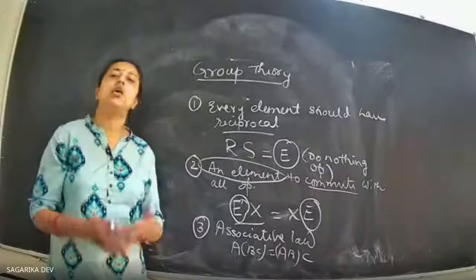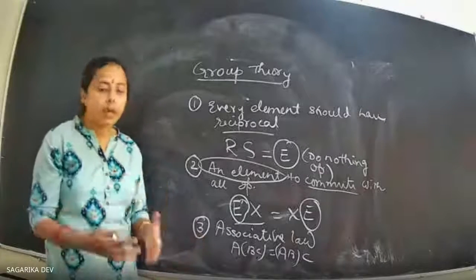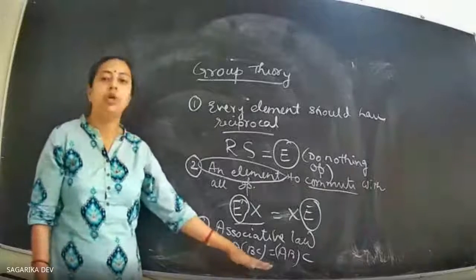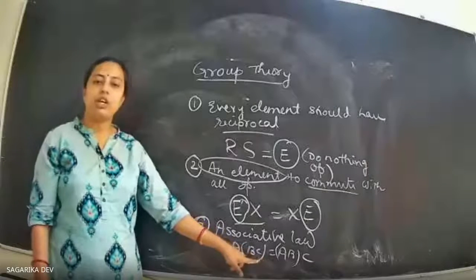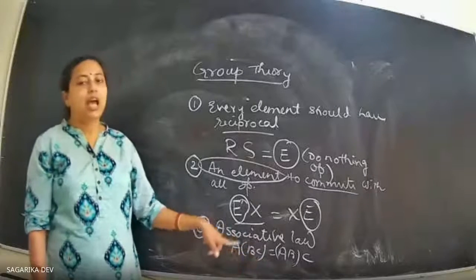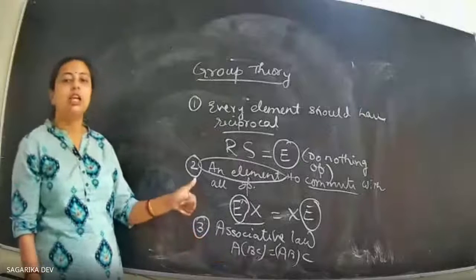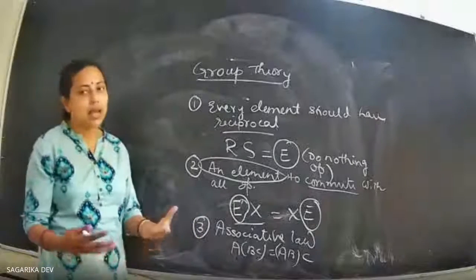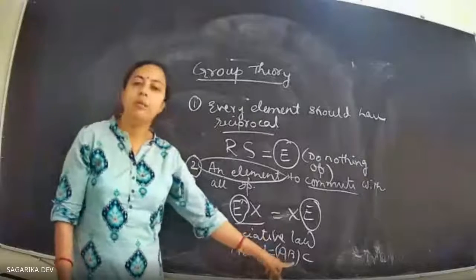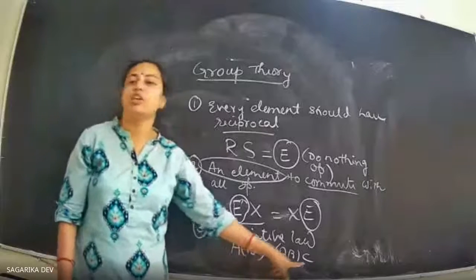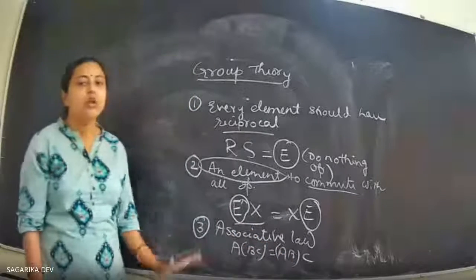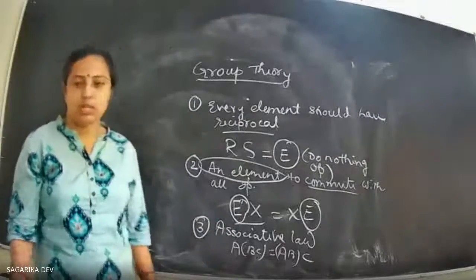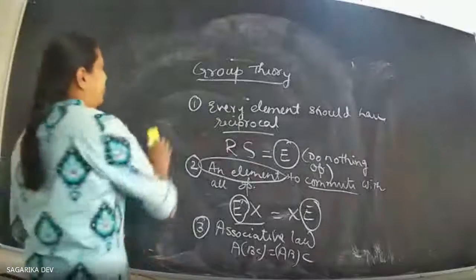Rather, it is the combination. So whether I do the C and B operations first and then the A operation, the combined result is exactly the same as doing the B operation followed by the A operation and then the C operation. So this is the associative law.